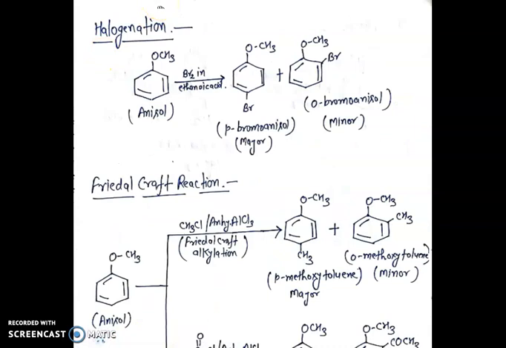Halogenation is the first example of electrophilic substitution reaction. When anisole reacts with bromine in ethanoic acid, it forms a mixture of para-bromoanisole and ortho-bromoanisole, and para-bromoanisole is the major product.